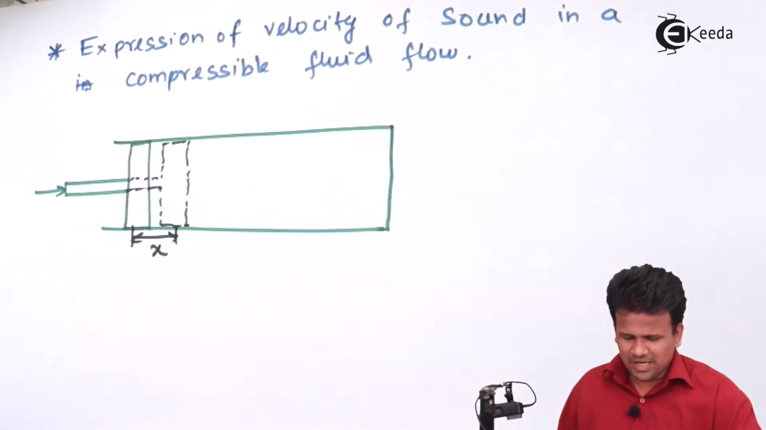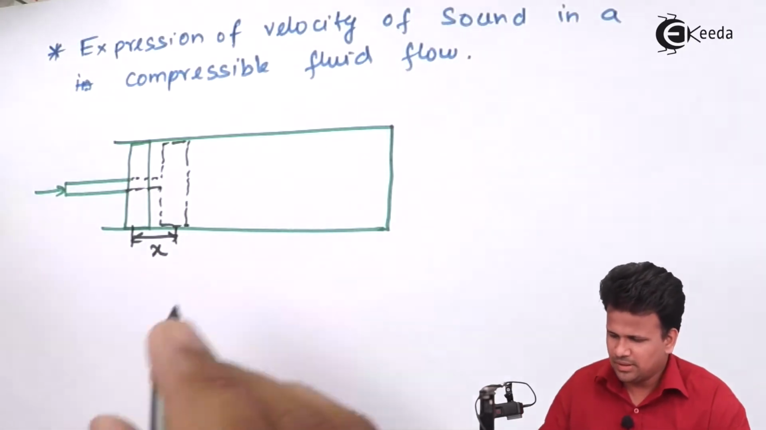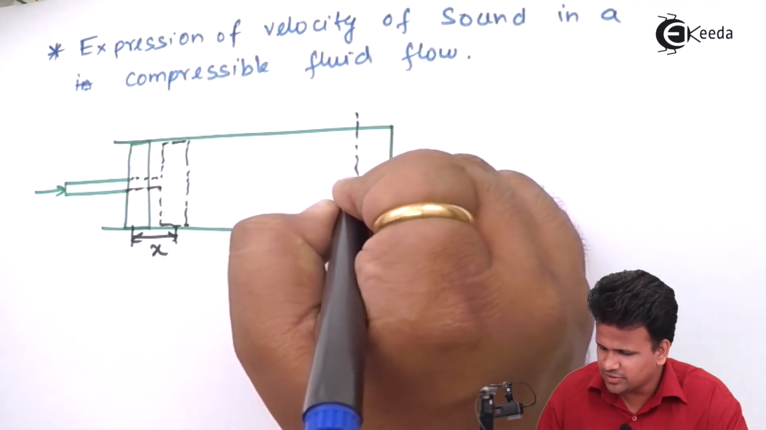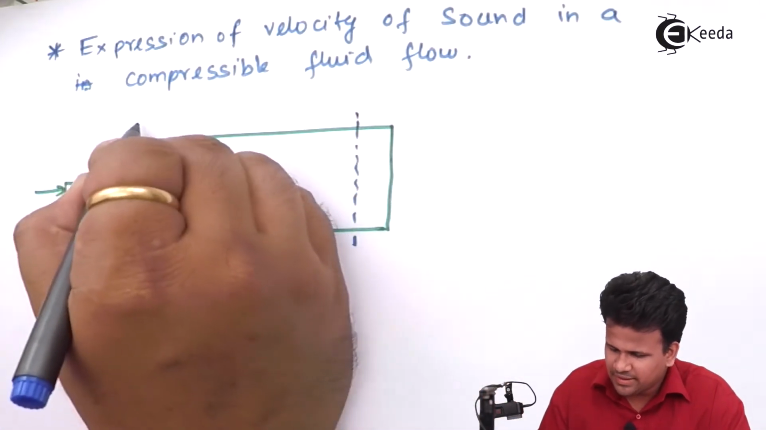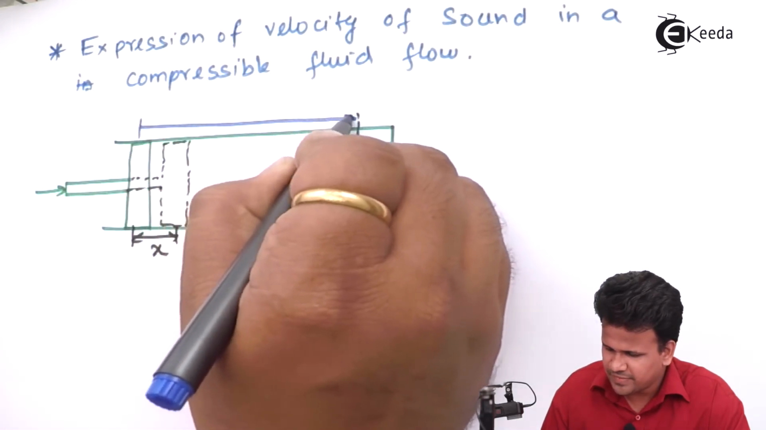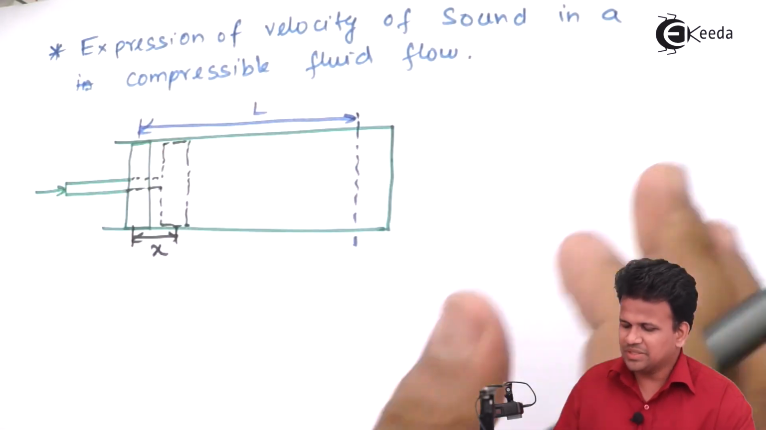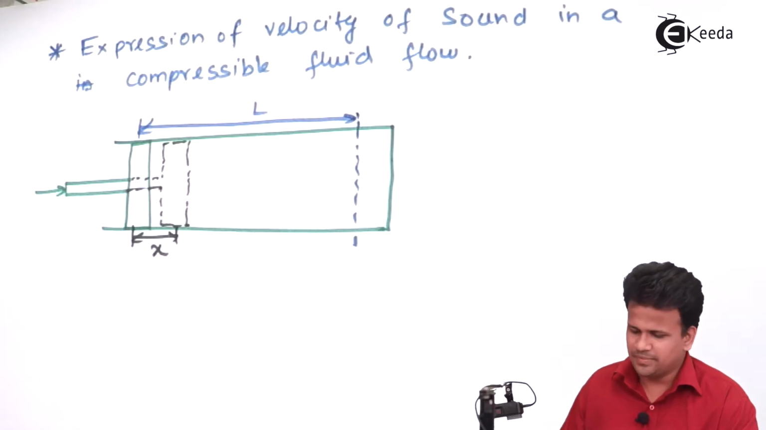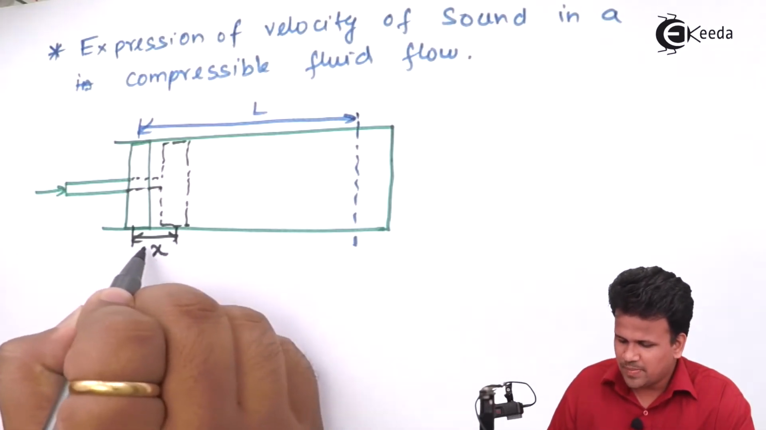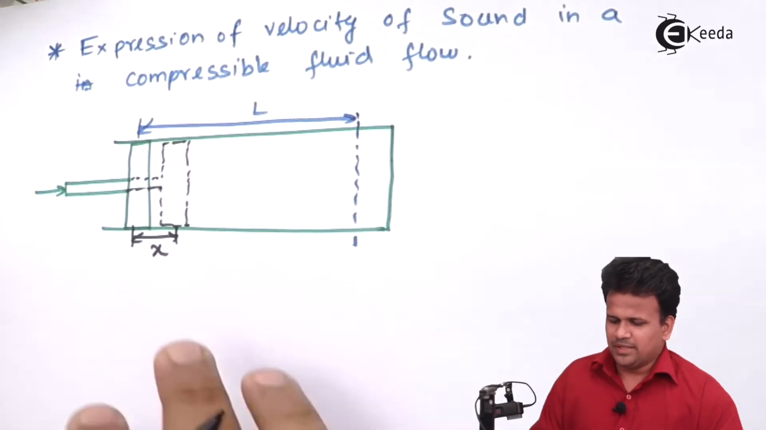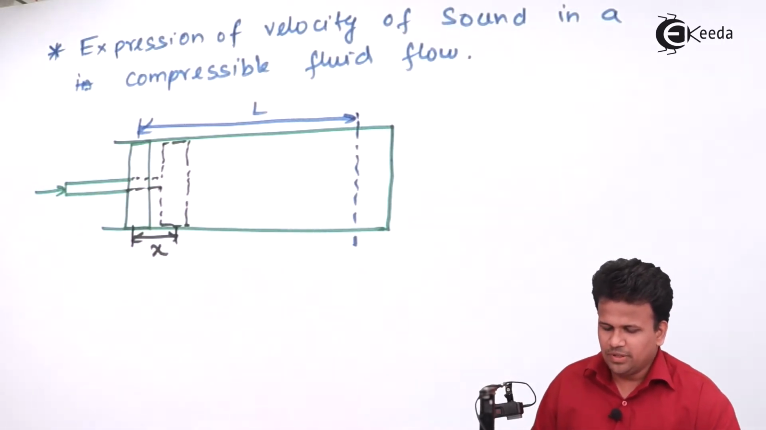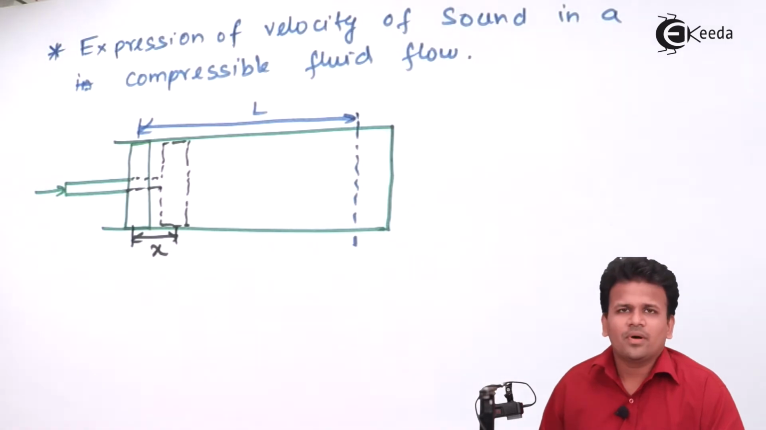Now the sound will travel a larger distance in the same amount of time. Let the distance be L, that is along the length of the cylinder, and the piston is traveling by a distance of x. So there is a generation of sound. Now let us see if we can develop an expression over here.